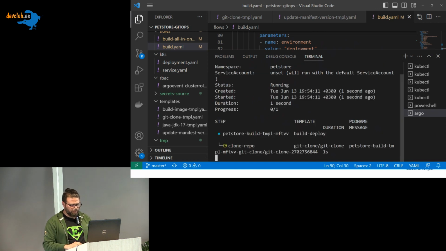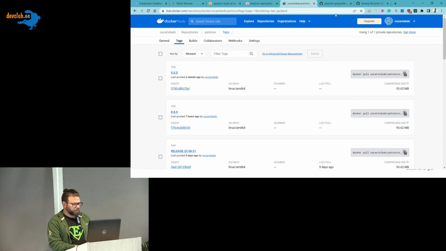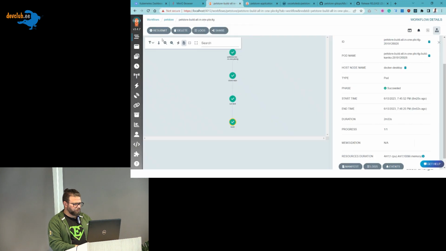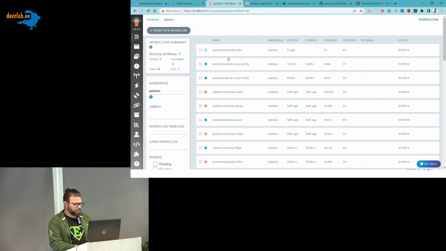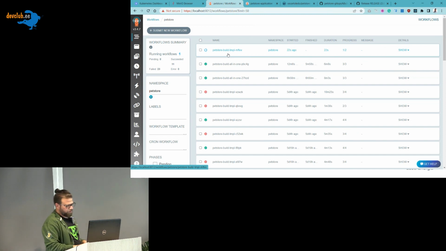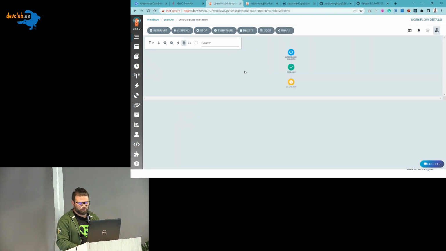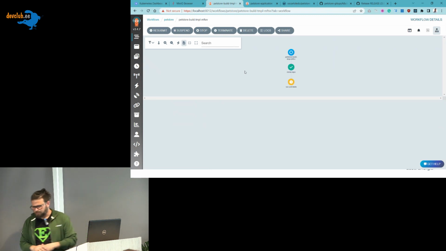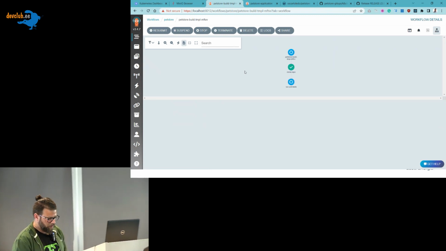The same we should see in Argo. And if we go to Argo, we should have a new flow. If you see, it's the same, just a different name. This is store build from the templates, and then some hash at the end. So now it is building, but using the templates, and it should deploy it to my Kubernetes cluster. Let's see how it goes.